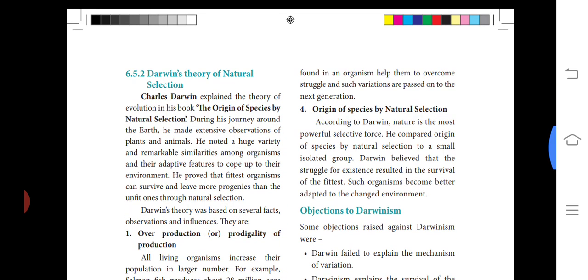Darwin's theory of natural selection. Charles Darwin explained the theory of evolution in his book The Origin of Species by Natural Selection. During his journey around the earth, he made extensive observations of plants and animals. He noted huge varieties and remarkable similarities among organisms and their adaptive features to cope with their environment. He proved that the fittest organisms can survive and leave more progeny than the unfit ones through natural selection.